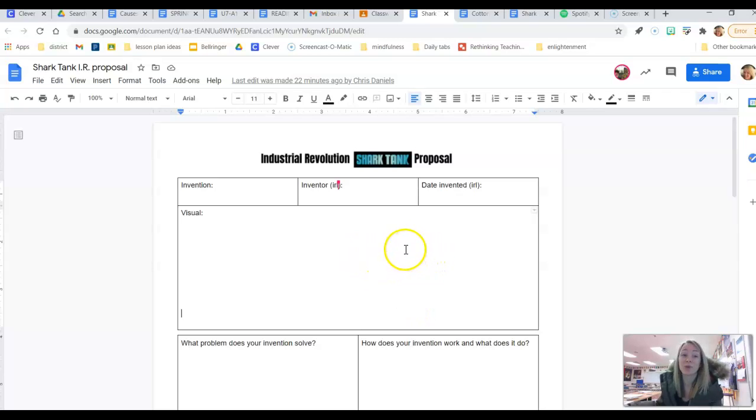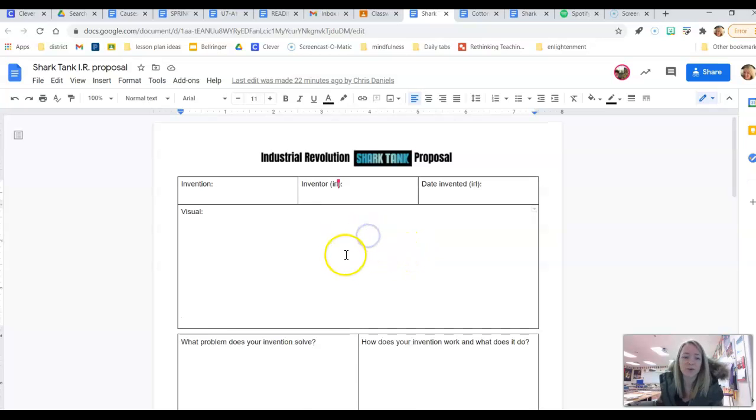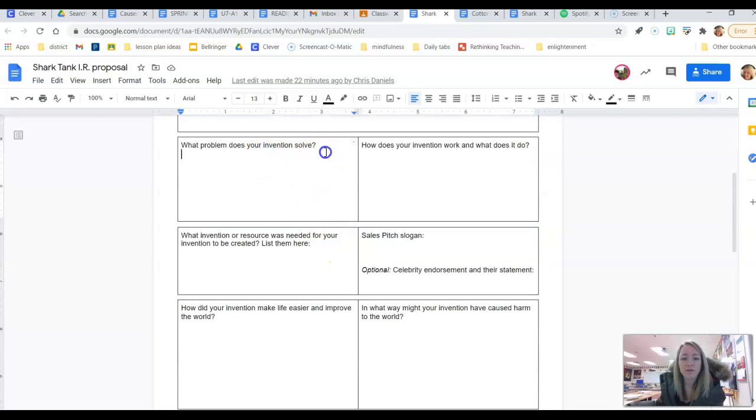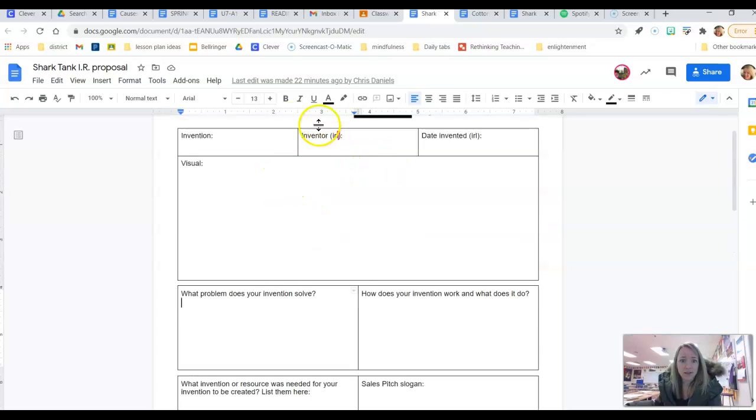That might also help you in your understanding. Okay, you could always put that here. What problem does your invention solve, right? This is a big deal. If you want funding, you obviously want people to understand the importance of your invention. So what problem did this inventor see that needed a solution?